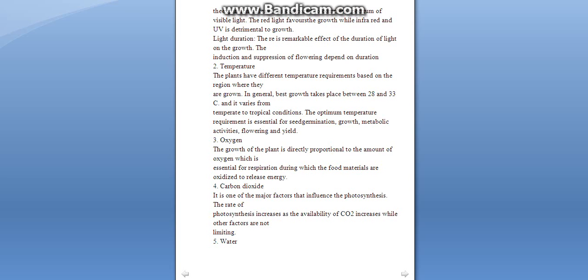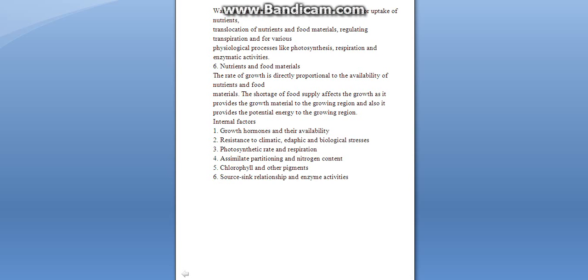Now oxygen is directly proportional to the growth of plant, because it is essential for respiration, which is required for oxidizing food material to release energy. Carbon dioxide is a major factor because it influences photosynthesis. Now when other factors are not limiting, the rate of photosynthesis increases with the availability of carbon dioxide.